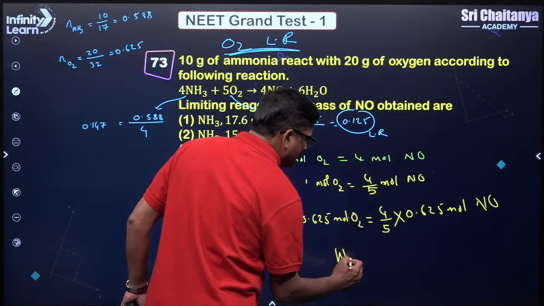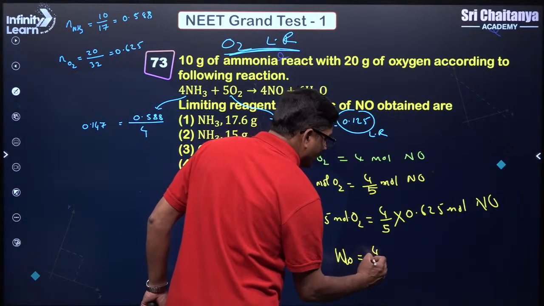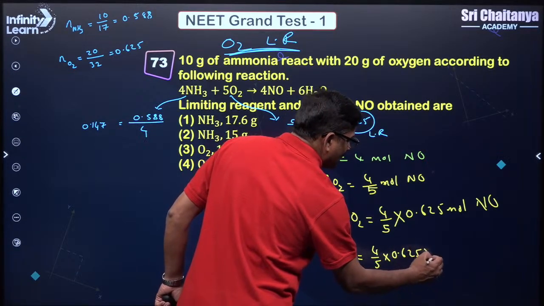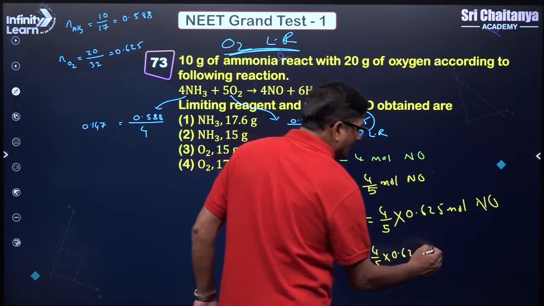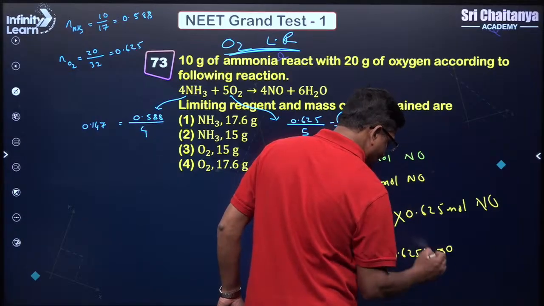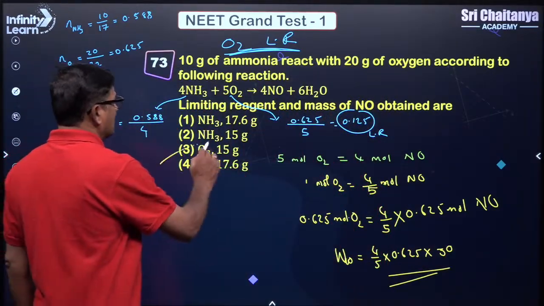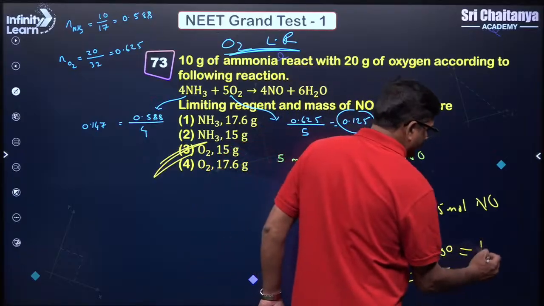Weight of nitric oxide is going to be 4 by 5 into 0.625 into molecular weight, which is 30. That is your answer. So you are going to get 15 as the answer. Answer: 15 grams.